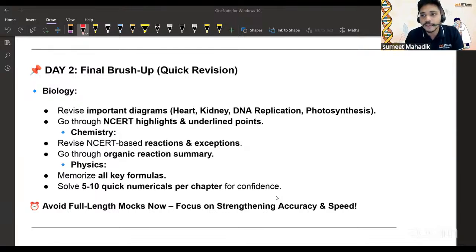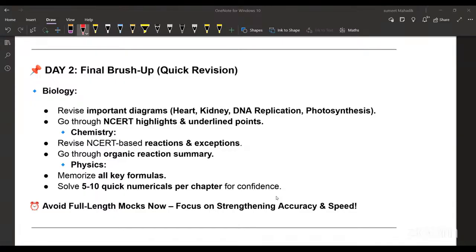Are you getting my point, students? Tejas, Bhakti, Jadish, are you getting my points? Why am I stressing on this point? Yes, yes, sir. Lastly, you don't have to go for a mock.